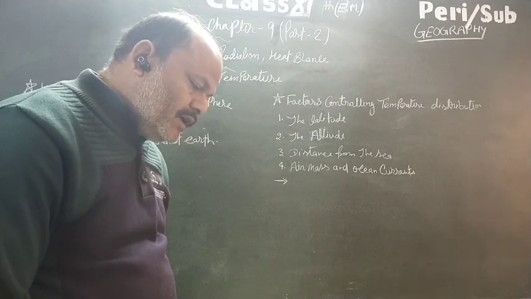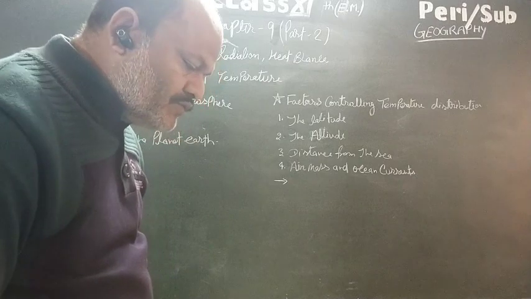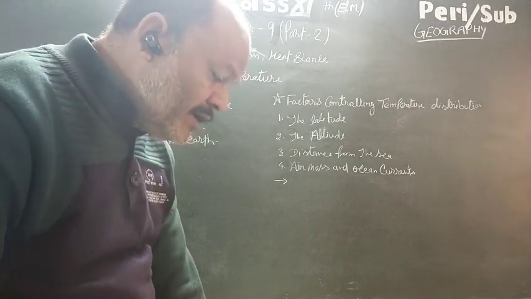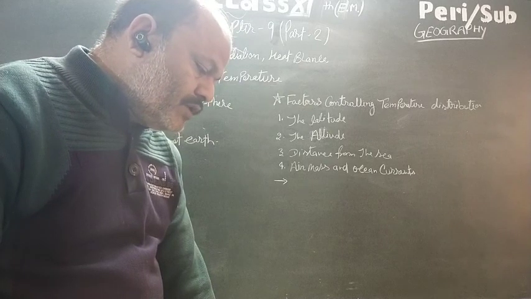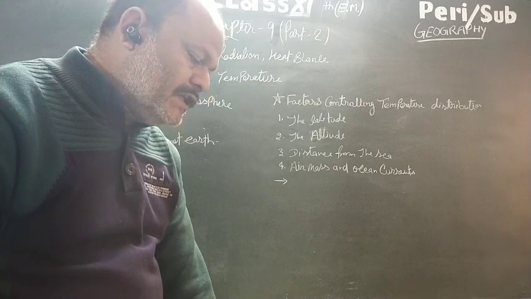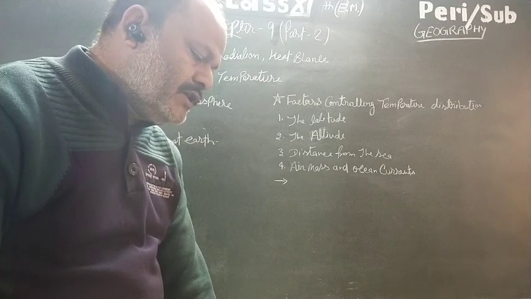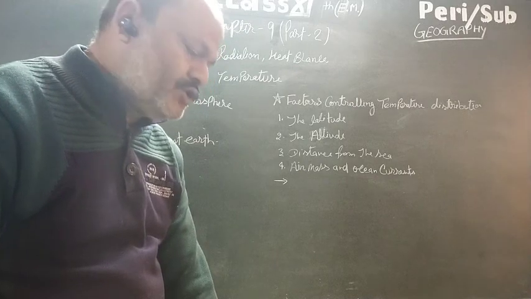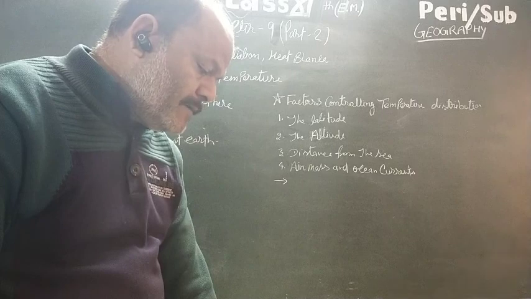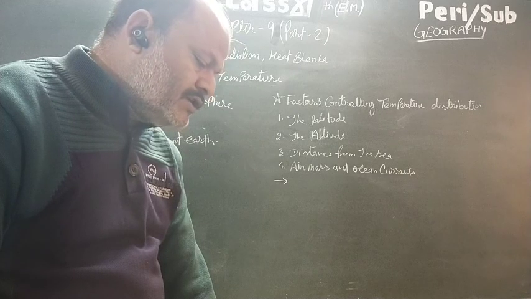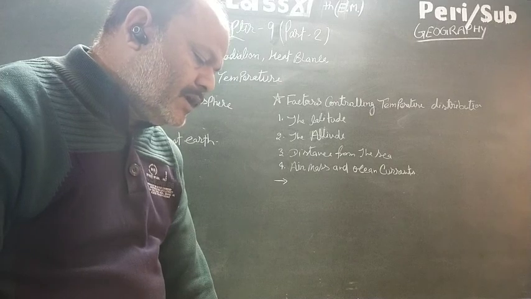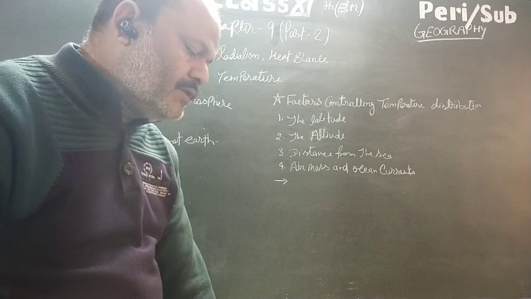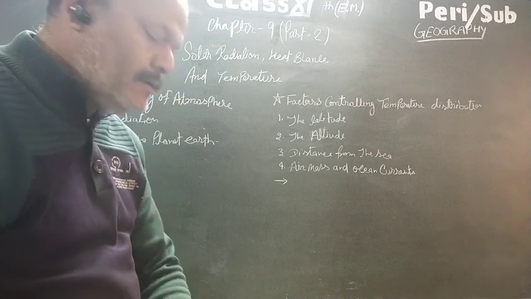The altitude. The atmosphere is indirectly heated by the terrestrial radiation from the globe. Therefore, places near sea level receive higher temperature than places situated at high elevation. In other words, the temperature generally decreases with increasing height. The rate of decrease of temperature with height is termed the normal lapse rate of 6.5 degrees Celsius per